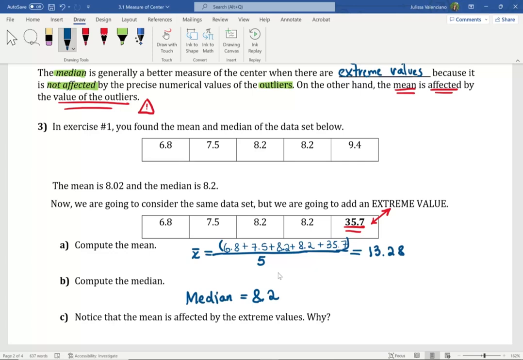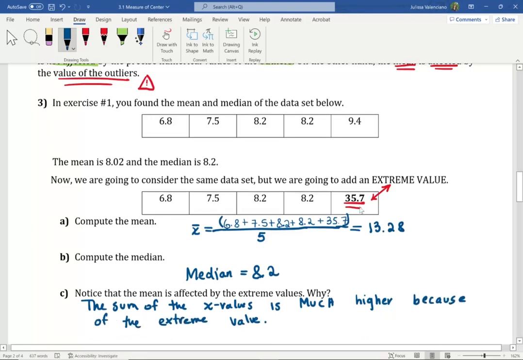Why is it that the mean was affected by the extreme value? Well, it's because the sum of all the x values is much higher because of the extreme value, right? The extreme value gets to contribute much more than the other x values. That is why the mean here is not going to be a good measurement of the center.